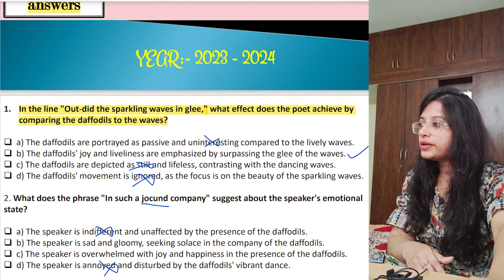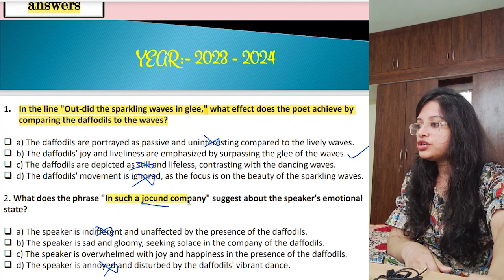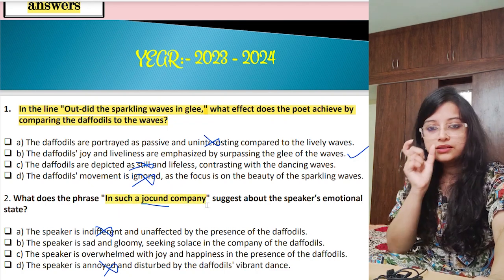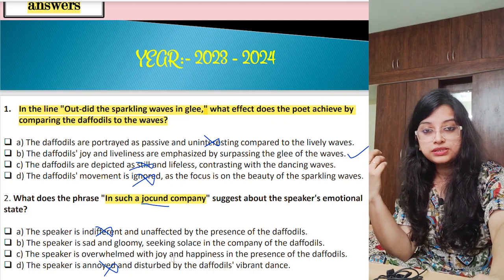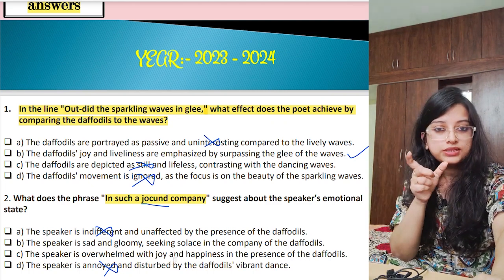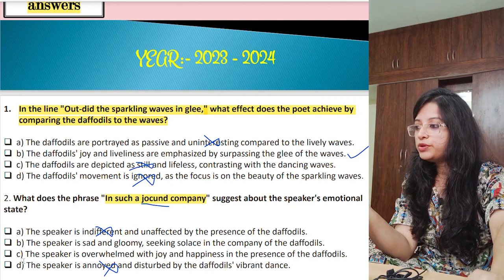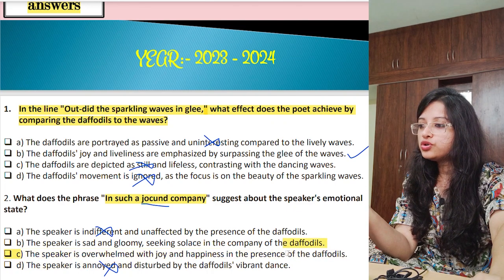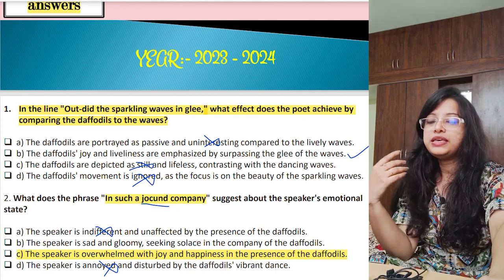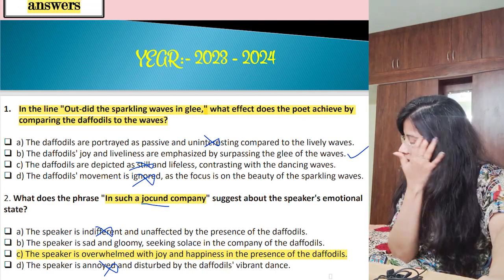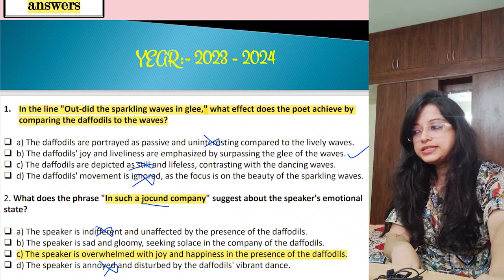But according to the question, it is saying "in such a jocund company." In this phrase, what idea do you get? Sad and gloomy he was. If it was given about the cloudy situation, you would have written option number B. But over here, "in such a jocund company" is just talking about happiness. Already he is out of that sad and gloomy condition. So it is going to be option number C.